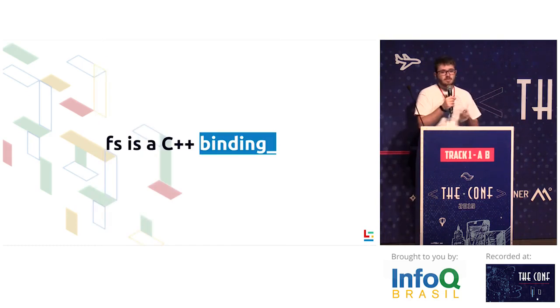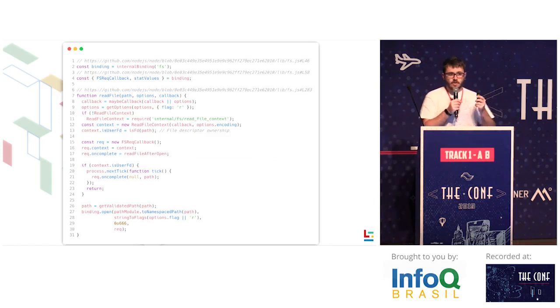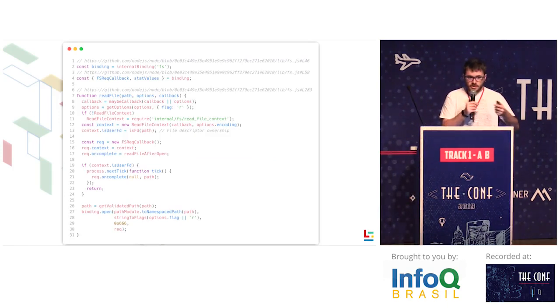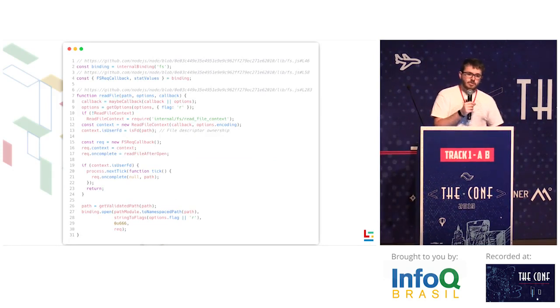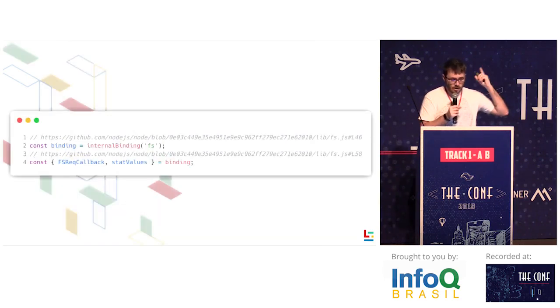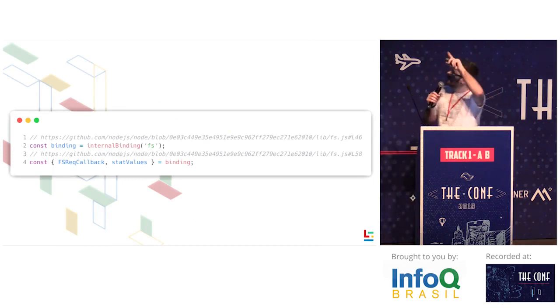VFS is a C++ binding. This is the source code for the function readFile. You're going to say, well, this is JavaScript, right? This is JavaScript. All the interfaces we call in Node are written in JavaScript and call C++ bindings on these two lines. All the links for the sources are on the code.